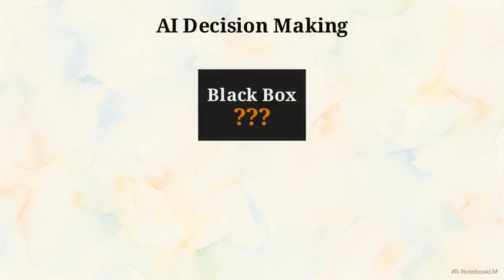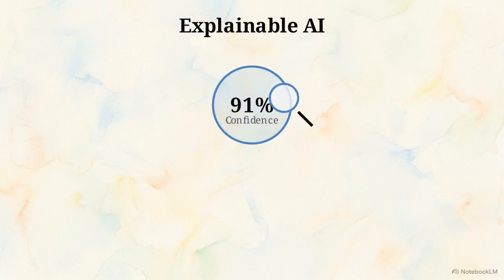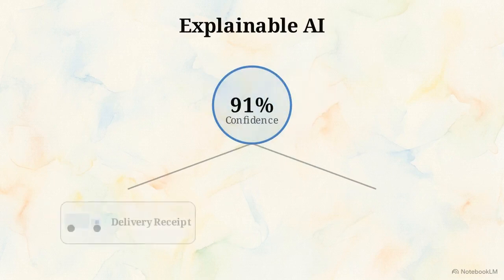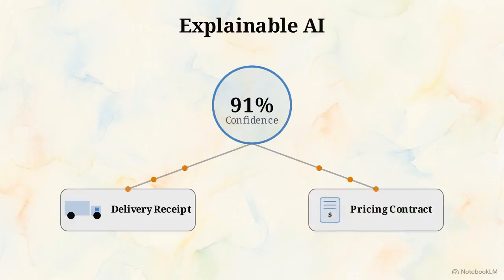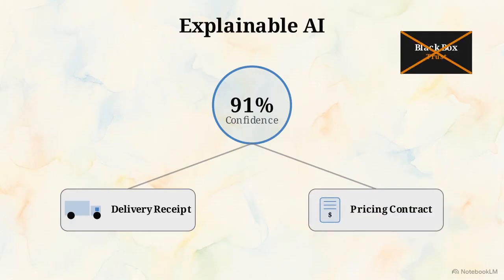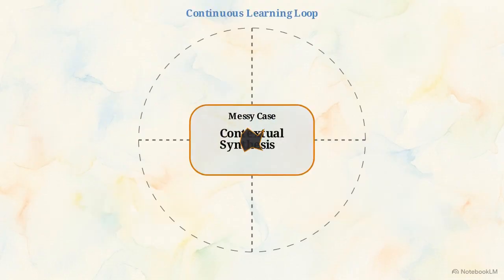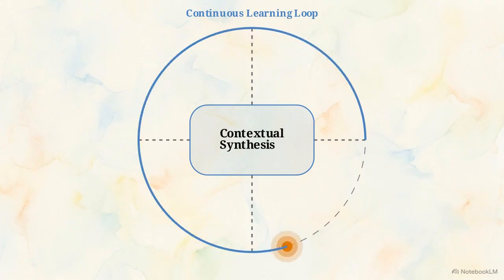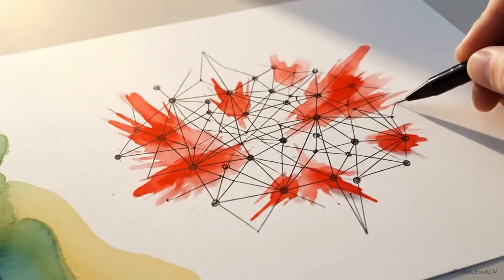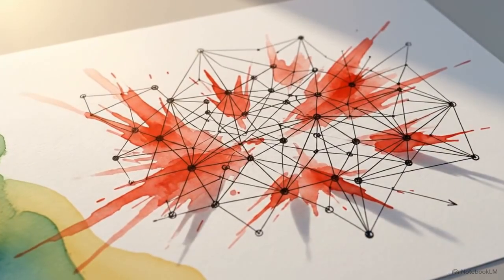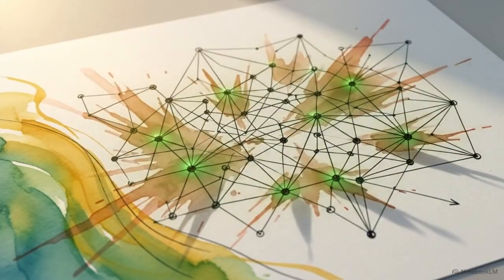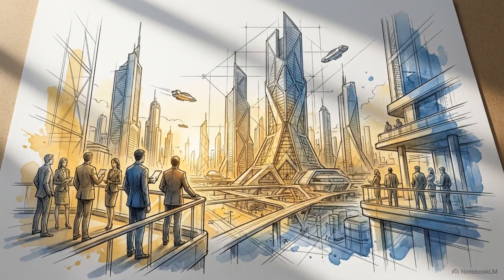Explainable AI establishes necessary trust infrastructure. The operator sees exactly why a decision was made by tracing the confidence score back to the delivery receipts and pricing contracts, rather than trusting a black box. An operator applies reflective iteration. When they correct a messy case, that manual adjustment serves as a vital signal for the continuous learning loop. This human-in-the-loop intelligence and proactive curation forces the system to evolve and strengthen in real time. By combining business AI platforms with mile-deep critical thinking, deductions become first-class intelligence objects that establish enterprise finance as a proactive, scientific decision system.